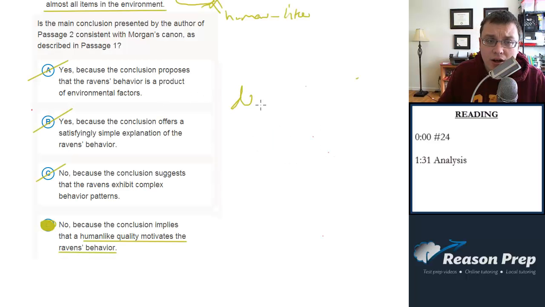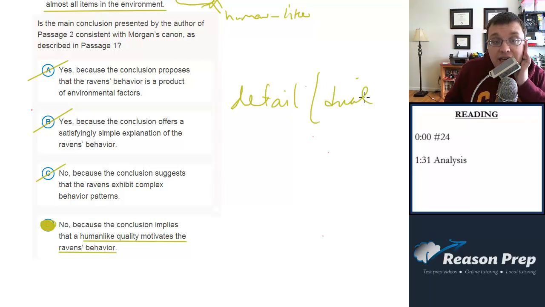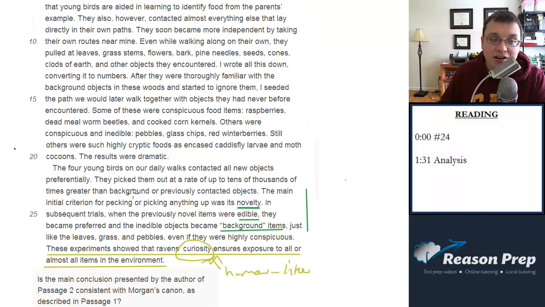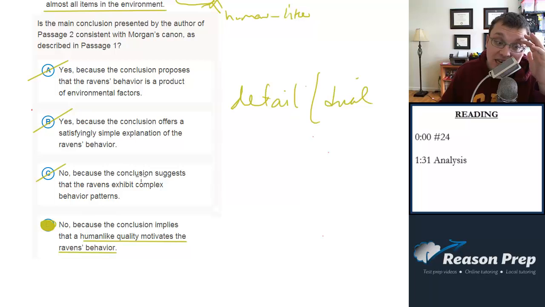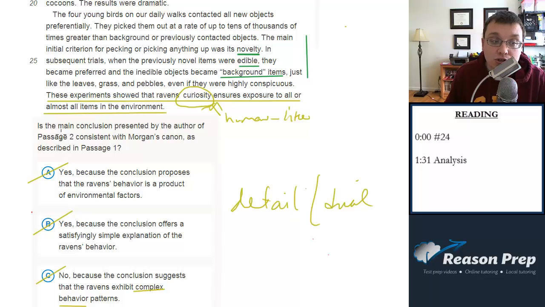Another one of these detail dual types questions where the key is to see how two specific parts of the passages relate. So in this case, the opening of passage 1 and the conclusion of passage 2. A little bit tricky. If you don't see the word and focus on the word curiosity, this will be a very difficult question. If you focus instead on this earlier stuff, you might get drawn into, say, C because of the complex behavior patterns. But the focus should be on this final conclusion, right? The main conclusion presented by the author.